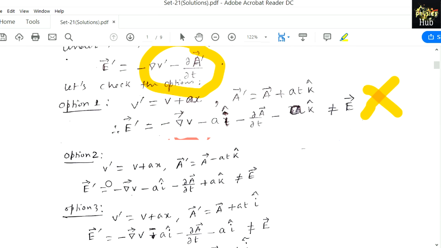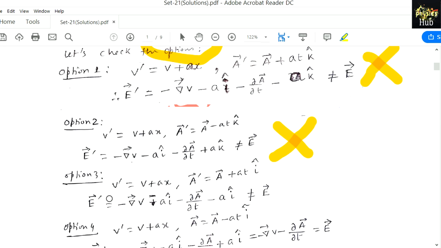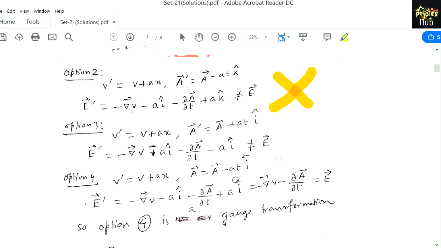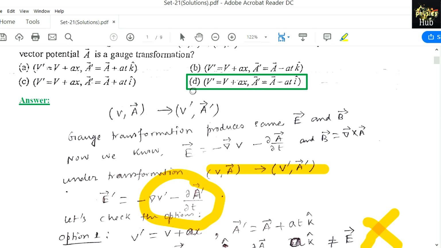Let's try the second option. In the same way we applied the second option, and we see that it is also not matching with the following criteria, and option 3 is also not matching. You can check, I have shown you the calculation, but we see that option 4 is only matching with E. So option 4 is the required gauge transformation. So among these 4 options, only option 4 is giving you the gauge transformation. So option 4 is the correct option.